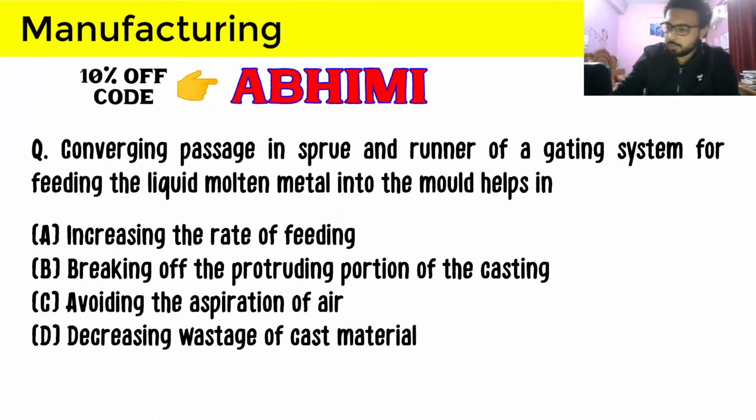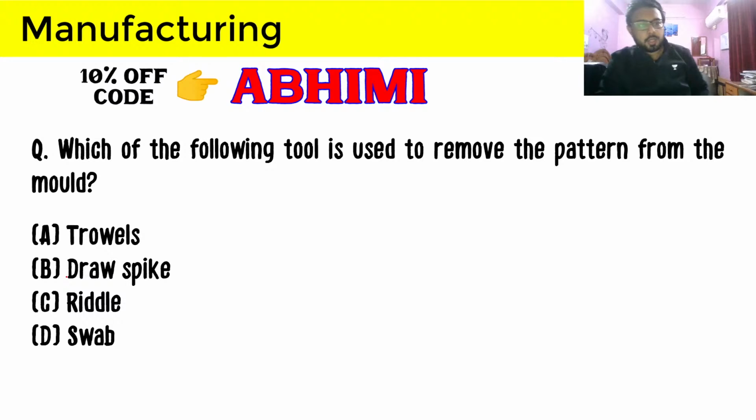So let's do the next question. Which of the following tools is used to remove the pattern from the mold? Again, options are given, and I am expecting the students who are watching to provide this answer also. What will be the name of the tool which is used to remove the pattern from the mold in the casting process?